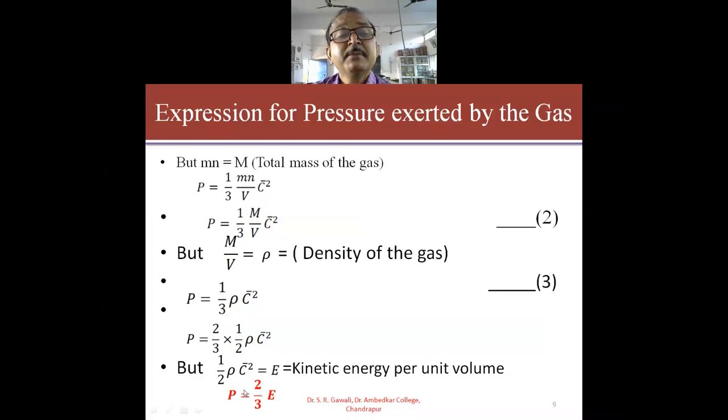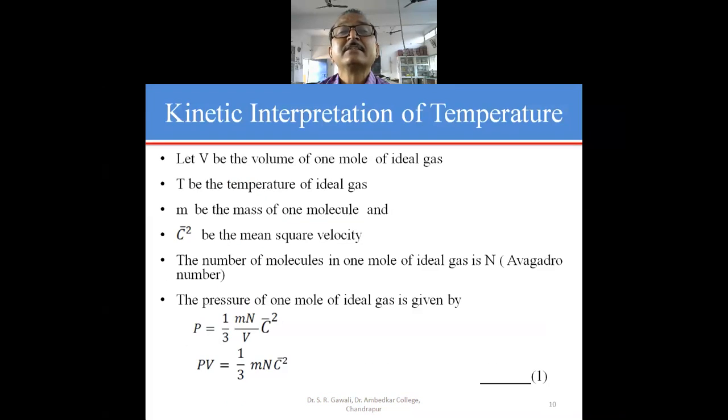So we have seen that the expression for the pressure exerted by the molecules of the gas can be written in four different forms. Equation 1 is the first form, equation 2 is the second form, equation 3, P is equal to 1 by 3 rho into C bar square, is the third form, and the fourth form is P is equal to 2 by 3 into E. So these are the four different forms of the expression for pressure exerted by the molecules of the gas.